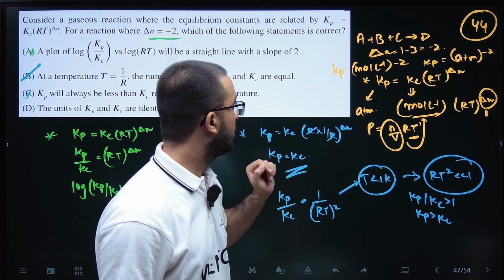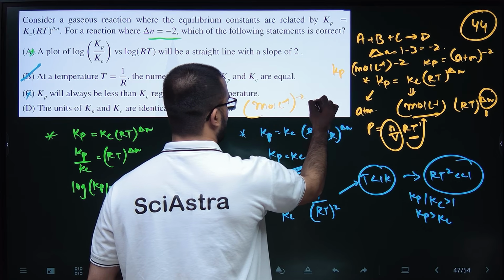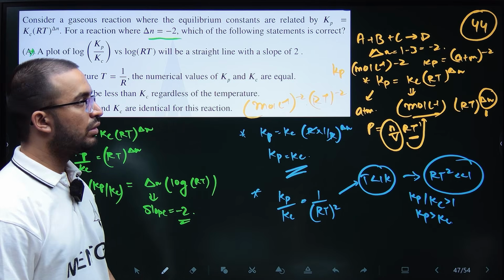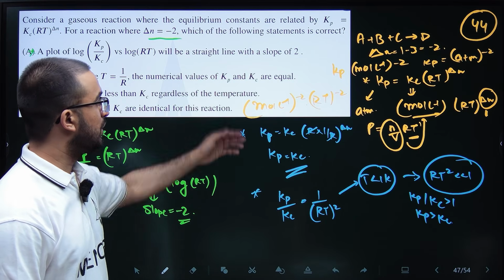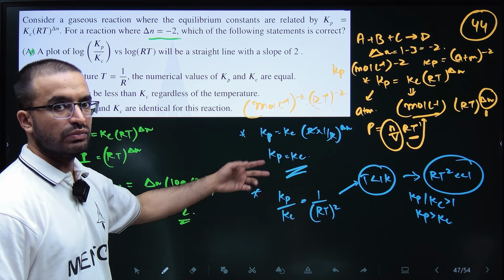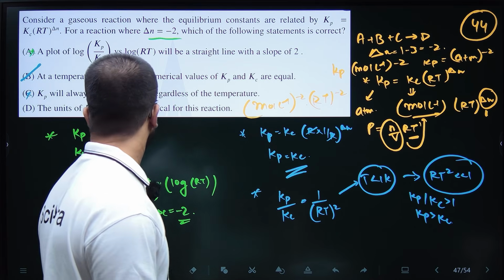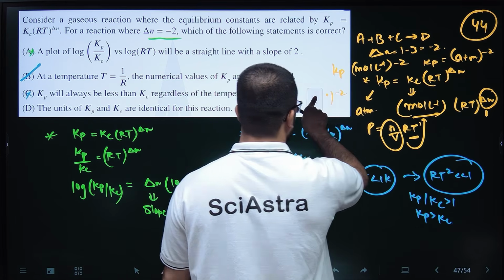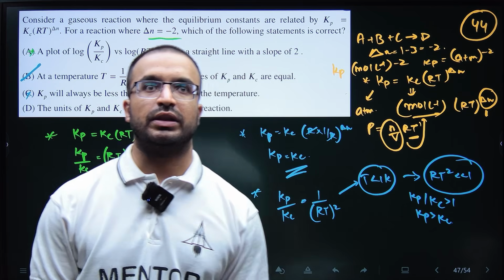This will be 1 by mole per liter square and 1 by RT square, so then it does not make any sense, I think. So this is also not correct. The only correct option is B.